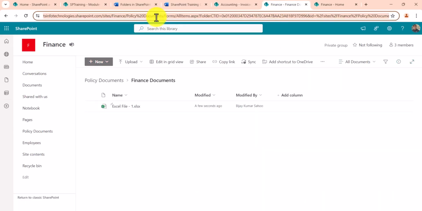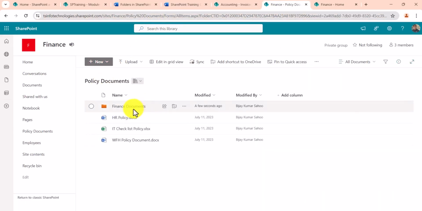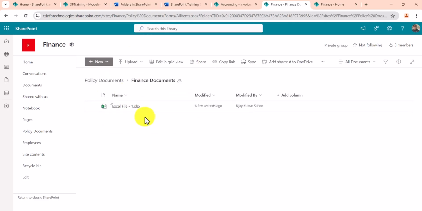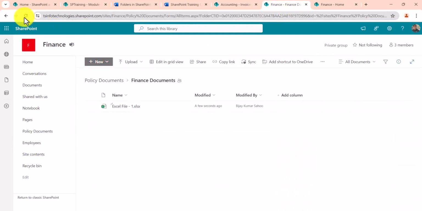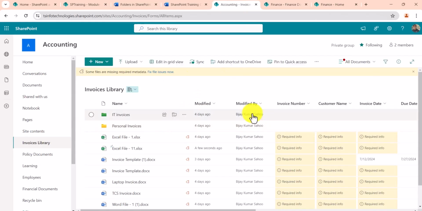So ideally now in the policy documents, finance documents, there should be a folder created. Maybe it is taking some time to create. Now you can see here personal finance invoices came, and whatever files were there, all of this has been copied to it. So this is how you can copy, and make sure you have permission to the site. If you don't have permission, of course you will not be able to see the site, whichever site you don't have permission to.